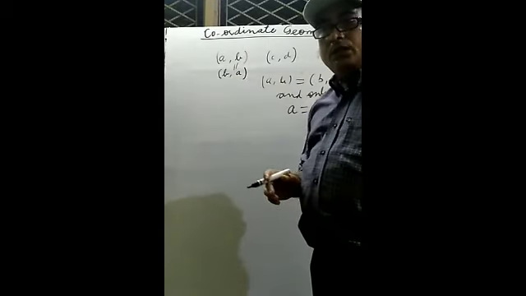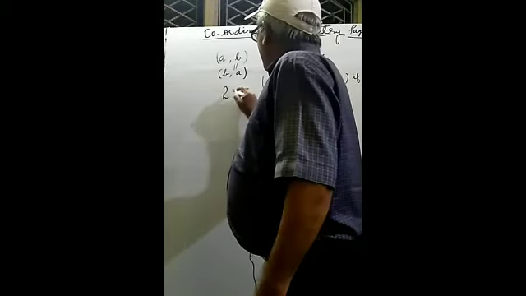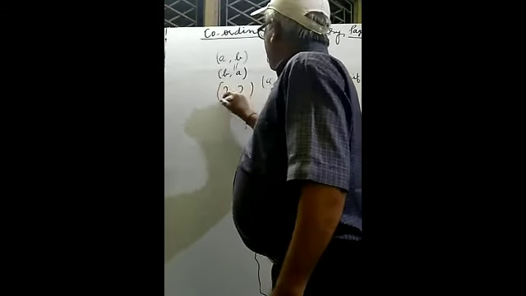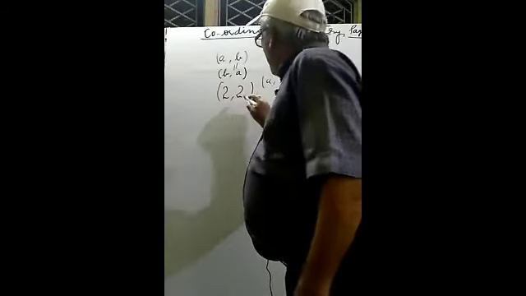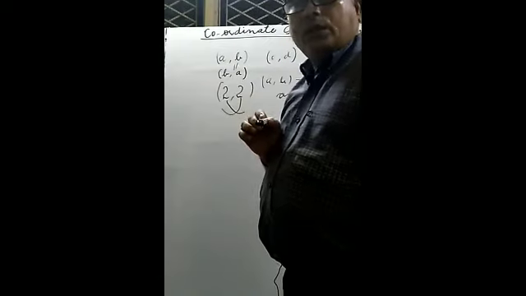Otherwise, they are not equal. See, you may take an example, 2 and 2, both are equal. If you interchange their places, they are equal also.